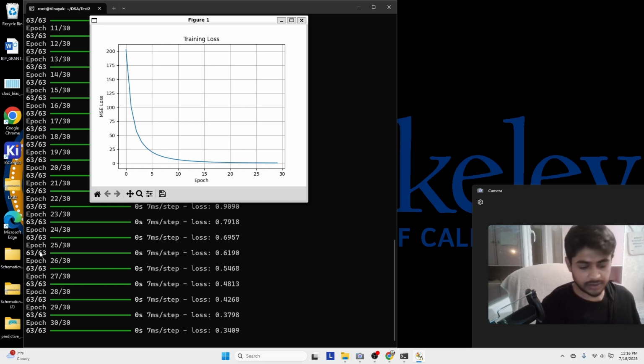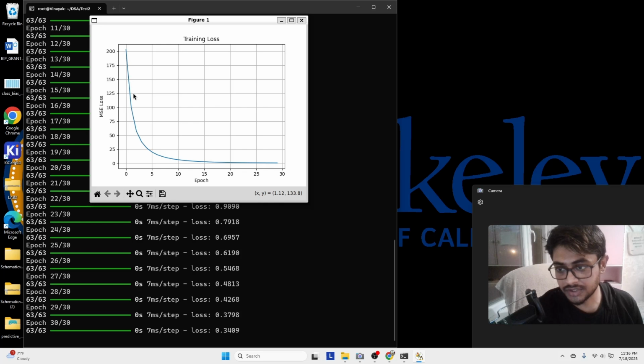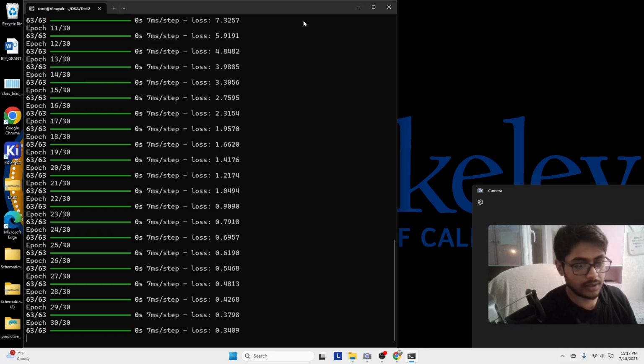Now if we look at the training and the number of epochs, I will show you how the graph is working. You can see that here the number of epochs is 30, and the loss graph is decreasing. It means that as the number of epochs increases, the prediction of the model, the neural network, is improving. Now I will show you the plots.